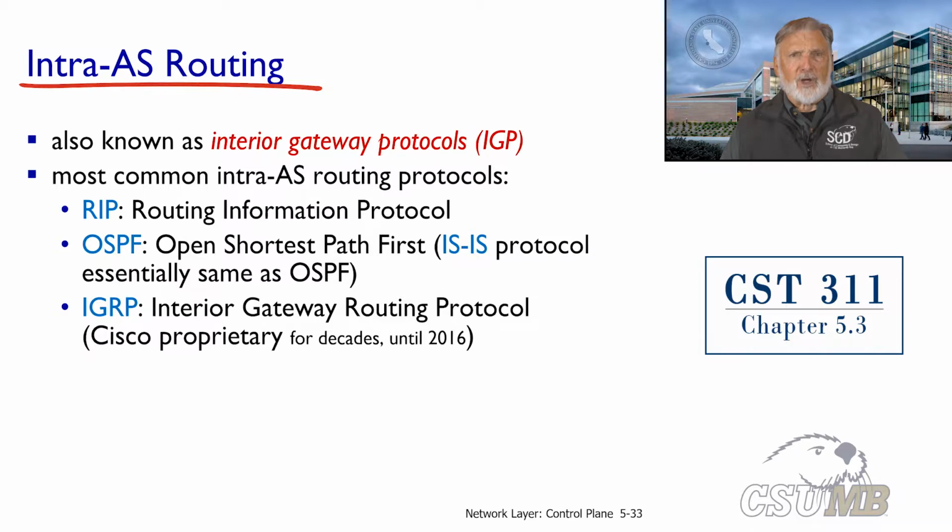There are several Intra-AS routing protocols that are also known as interior gateway protocols. The earliest protocol was RIP, a distance vector protocol. RIP packets run under UDP. OSPF and IS-IS are link state IGP routing protocols. We will discuss these in a little more detail in the ensuing slides. There's another protocol developed by Cisco. It's a proprietary Intra-AS protocol called Interior Gateway Routing Protocol. This also uses a distance vector algorithm.